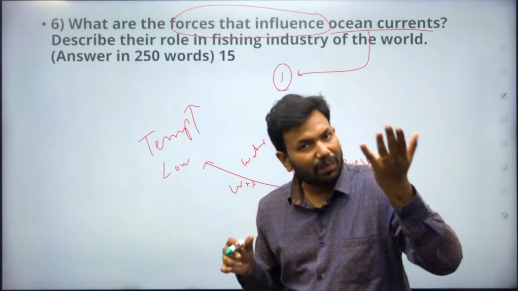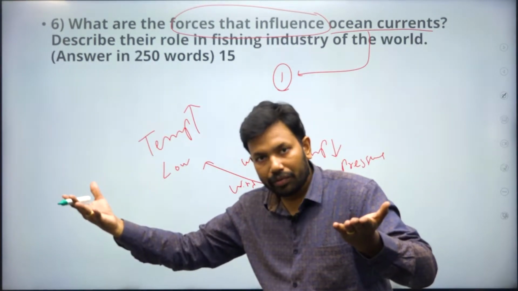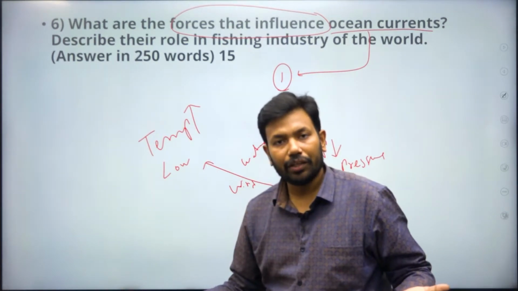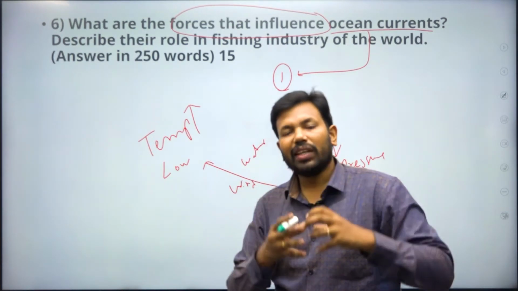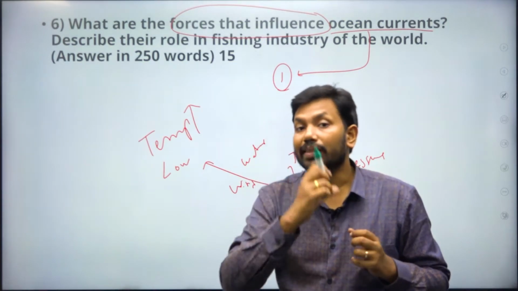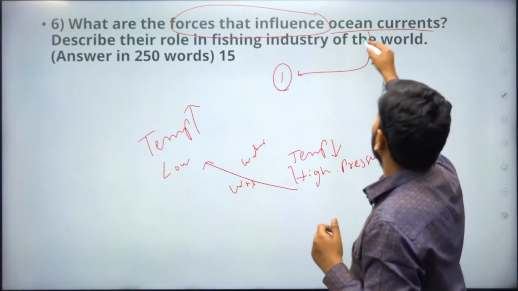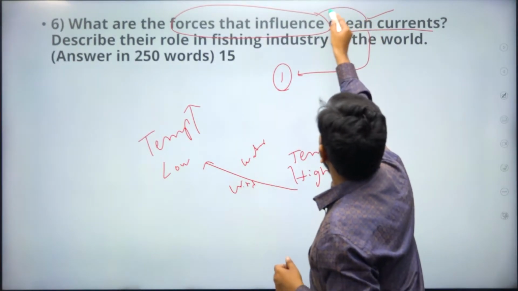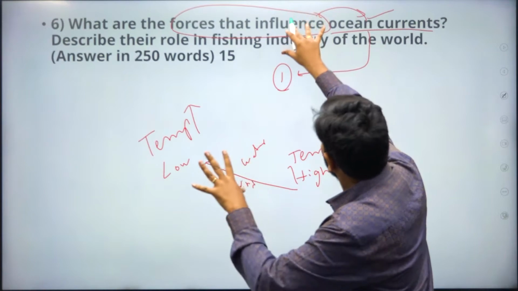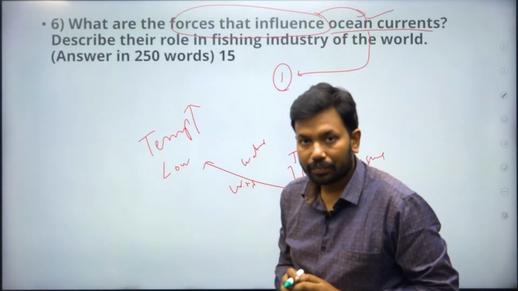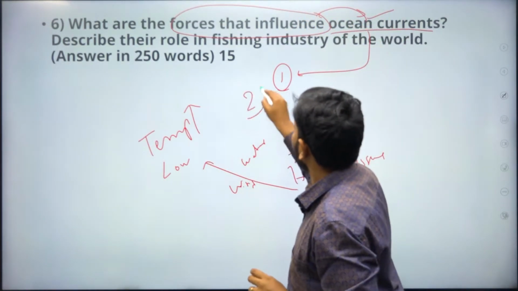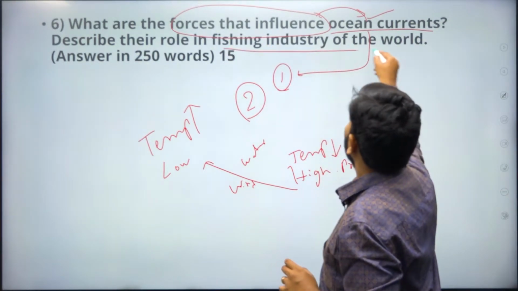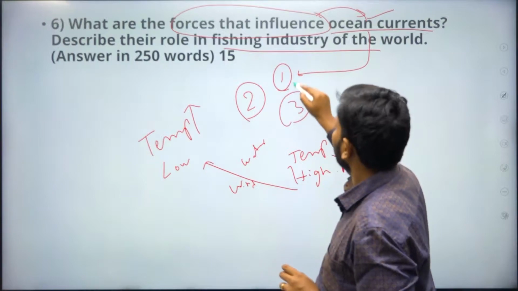You can write from a pressure point of view, or temperature point of view, or land and sea difference, or ocean difference because of latitude. It's up to you. You have so much choice to choose any one. But the concept is important. Start the answer with ocean currents. Then write down the influence of various factors on ocean currents. That is the second part of the answer. The third part of the answer that you are supposed to write is the fishing industry of the world. So the first one is solved.